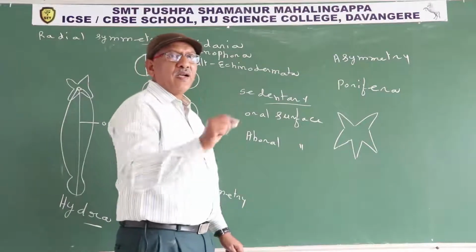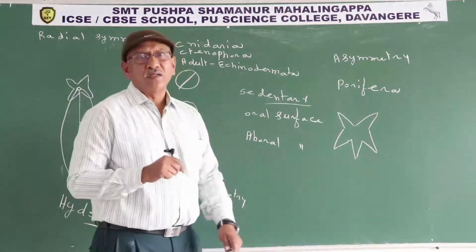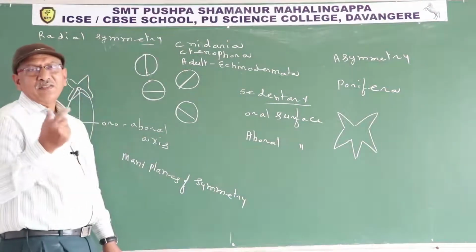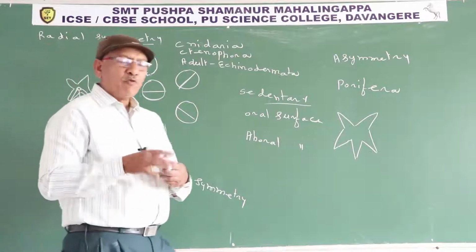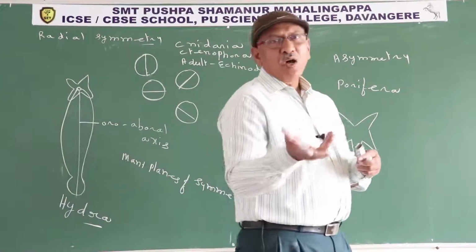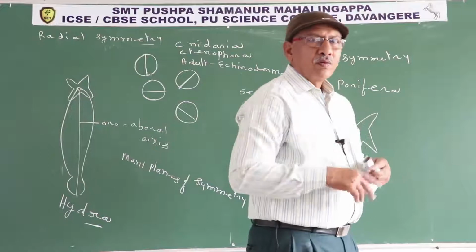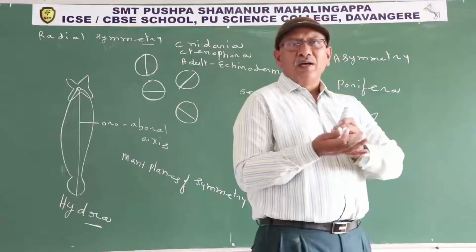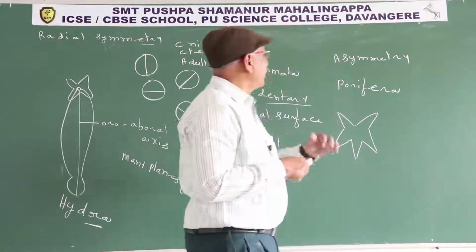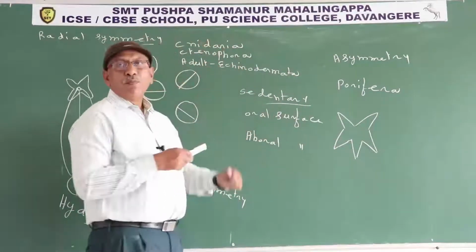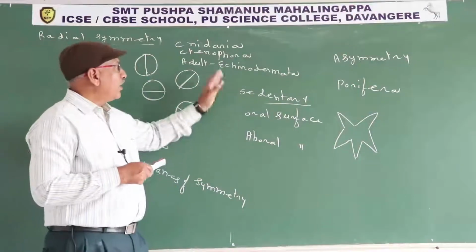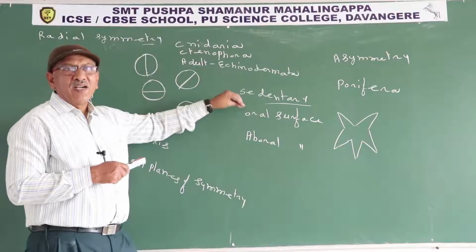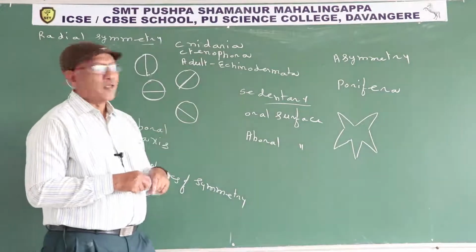While discussing bilateral symmetry, we discuss that point. You already know that for sedentary animals, radial symmetry is advantageous. The free swimming larva metamorphoses into a sedentary adult. So for the sedentary animal, radial symmetry is advantageous. That's why in members of phylum Echinodermata, larval forms exhibit bilateral symmetry while adults exhibit radial symmetry.